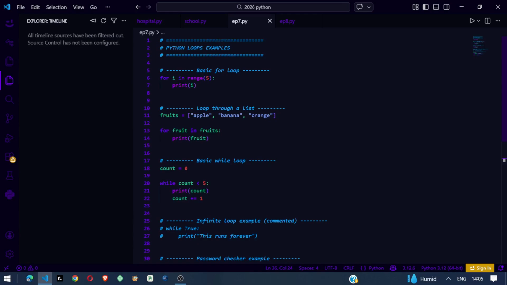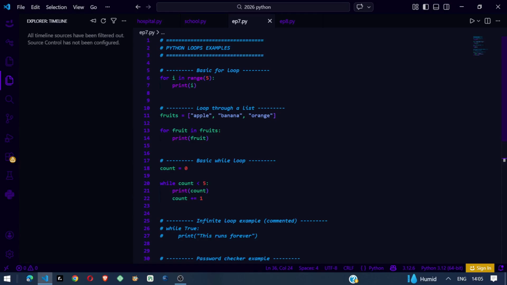What is a loop? A loop lets Python run the same block of code multiple times. Instead of writing the same line over and over again, we use a loop. There are two main types of loops in Python: for loops and while loops.